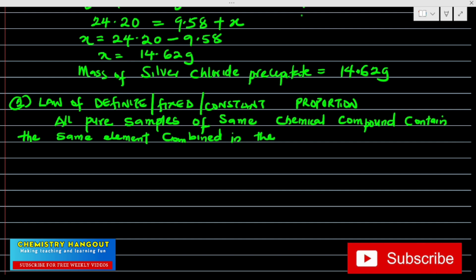I love this law. In the same proportion by mass.